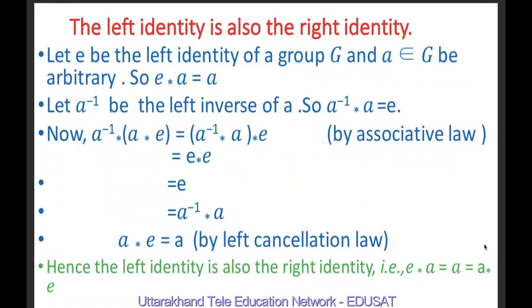But A inverse star A is equal to E, so we are left with E star E, and E star E is E, and E is equal to A inverse star A. On the right hand side we have A inverse star A, on the left hand side we have A inverse star A star E. So by the left cancellation law, we can cancel A inverse on both sides. So on the left hand side we are left with A star E, on the right hand side we are left with A. Therefore A star E is equal to A. Hence the left identity is also the right identity, that is E star A is equal to A star E.